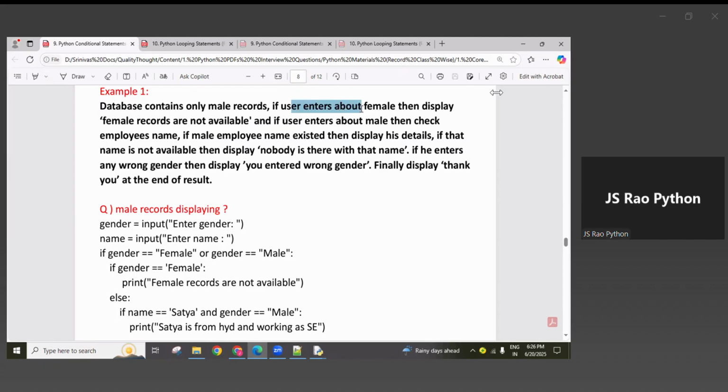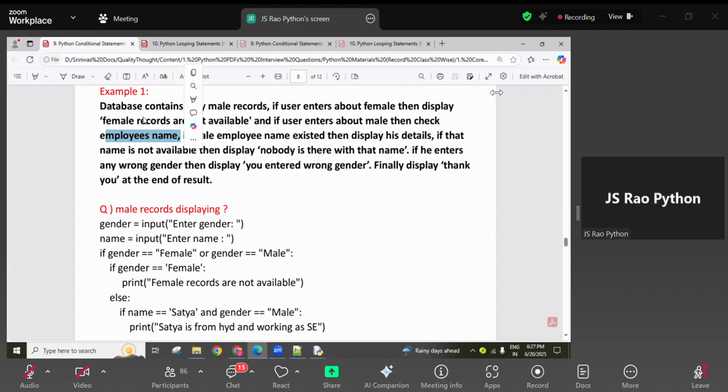If the user searches for female records, I want to display on the screen the message that female records are not available. And if the user enters the male gender, then I want to check the employee names.